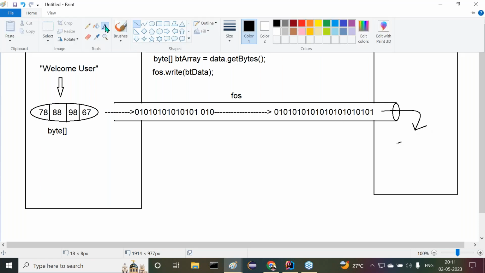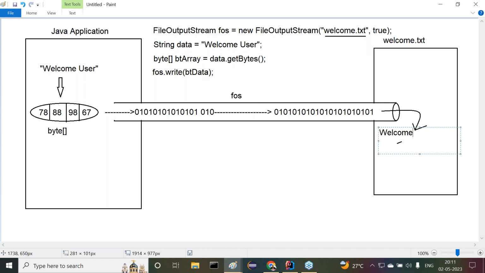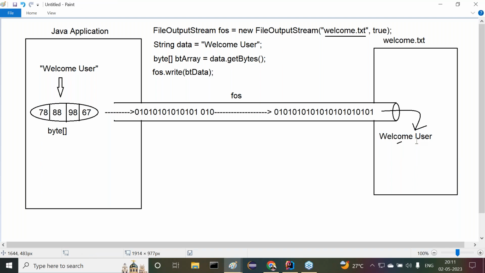Here we are able to get the data as text, that is, welcome user. We cannot say it is string data. It is text data. Text data is different, string data is different. String data must have double quotations, but text data doesn't have double quotations. Directly the data is available in the text file.